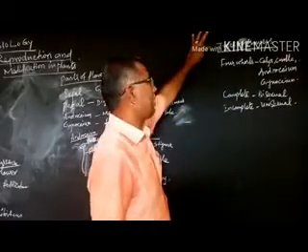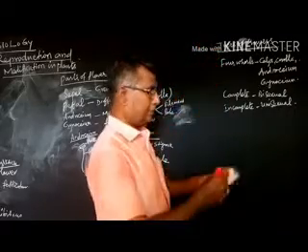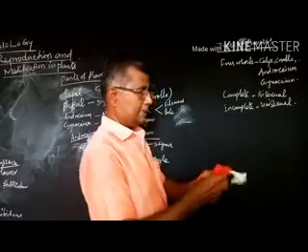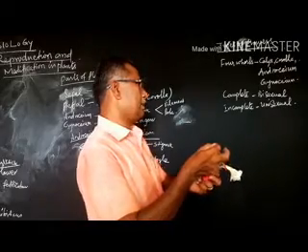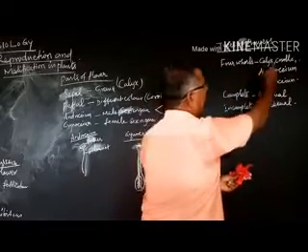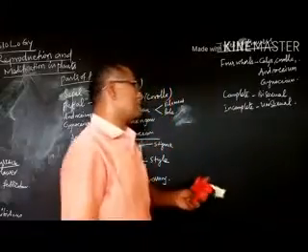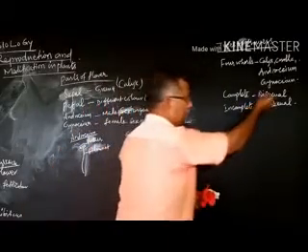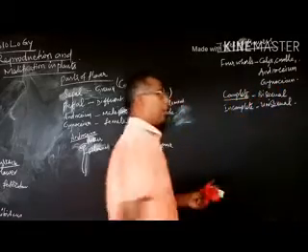Types of flowers. I already mentioned there are 4 whorls: calyx, corolla, androecium and gynoecium. If a flower has all these 4 parts, it is called a complete flower.